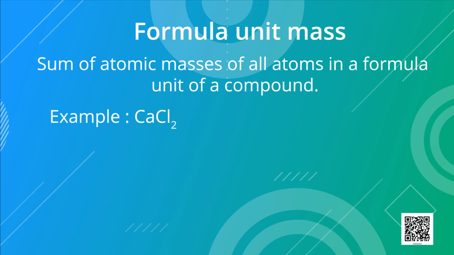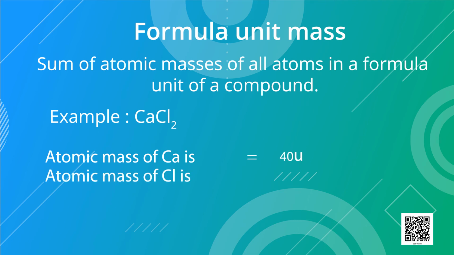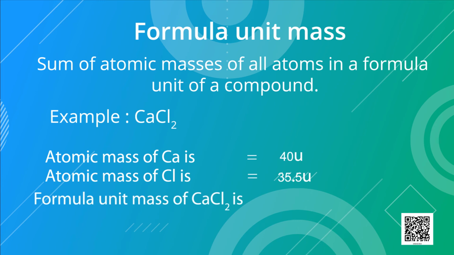We know the atomic mass of calcium is 40 units and that of chlorine is 35.5 units. So the formula unit mass will be, here we have 1 atom of calcium and 2 atoms of chlorine. So 1 is multiplied by 40 u plus, for chlorine 2 is multiplied by 35.5 u. So we get 40 plus 71, that is equal to 111.